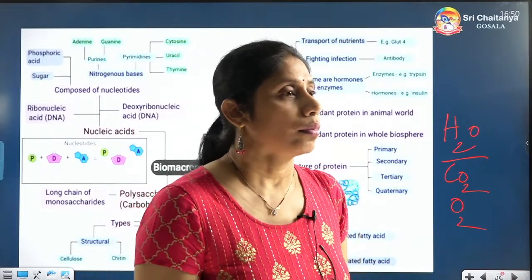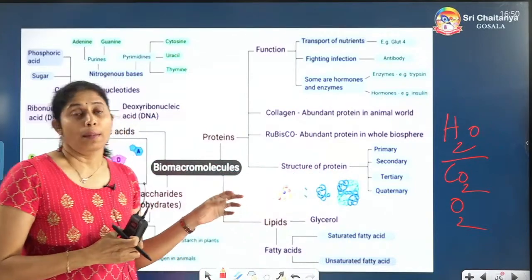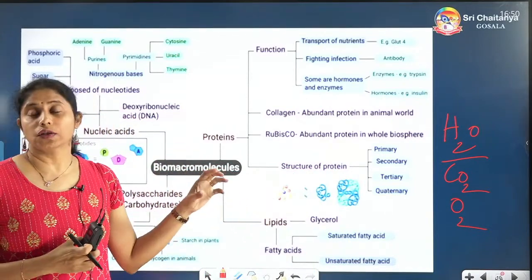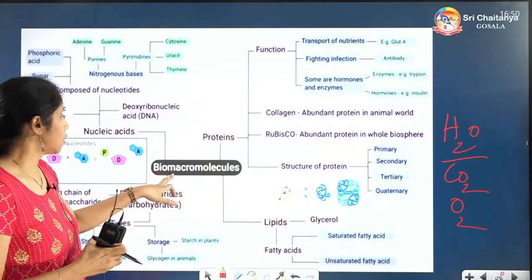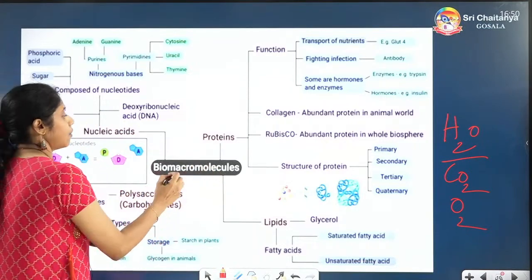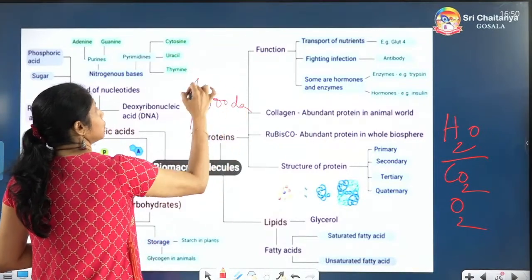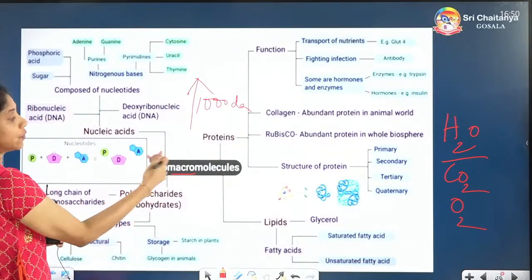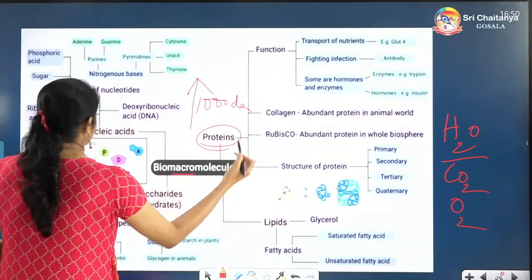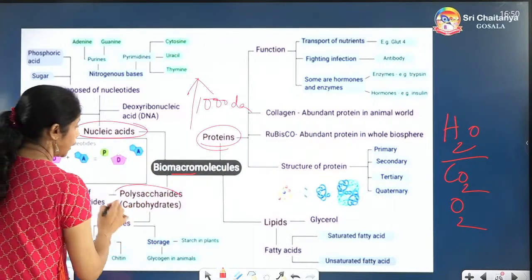Okay, so now let us see the next one. Micromolecules you already understood because they have the less molecular weight, 18 to 800. These are all macromolecules, so they will be having more molecular weight, above 1000. So in this we have the names: proteins are there, nucleic acids are there, macromolecules, and then even carbohydrates are there.